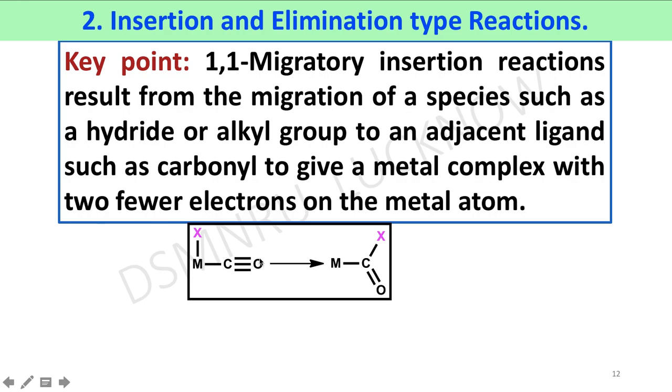If you compare this product with the reactant, they have the same oxidation state. Here the oxidation state is due to this X ligand, because the carbonyl group is a neutral ligand. Here this charge is achieved by this acyl group.